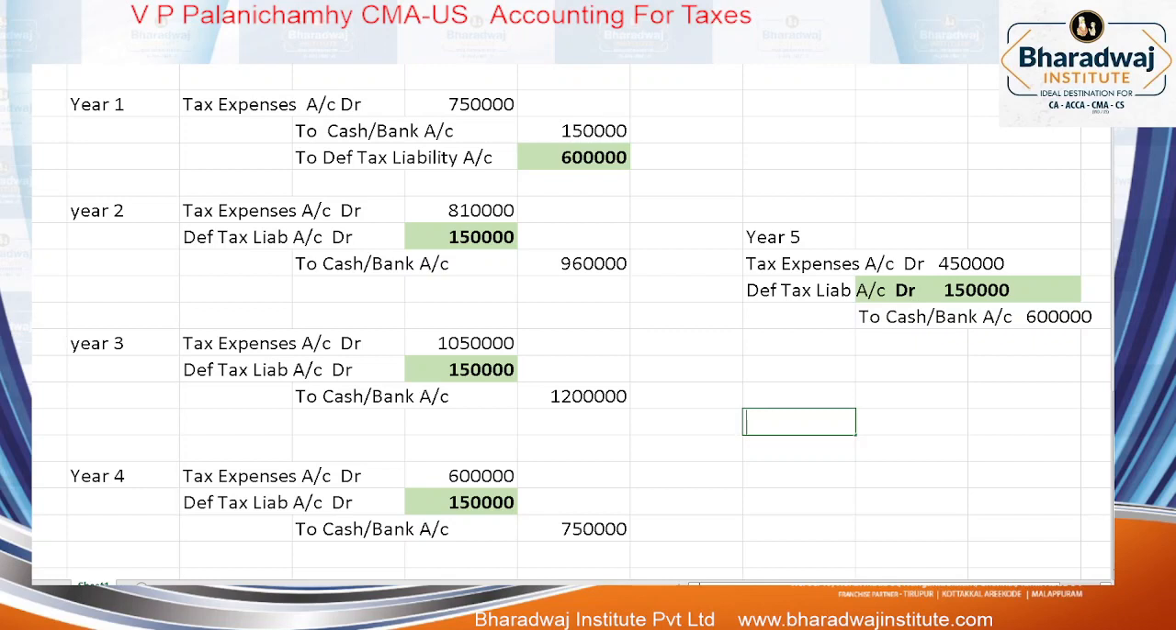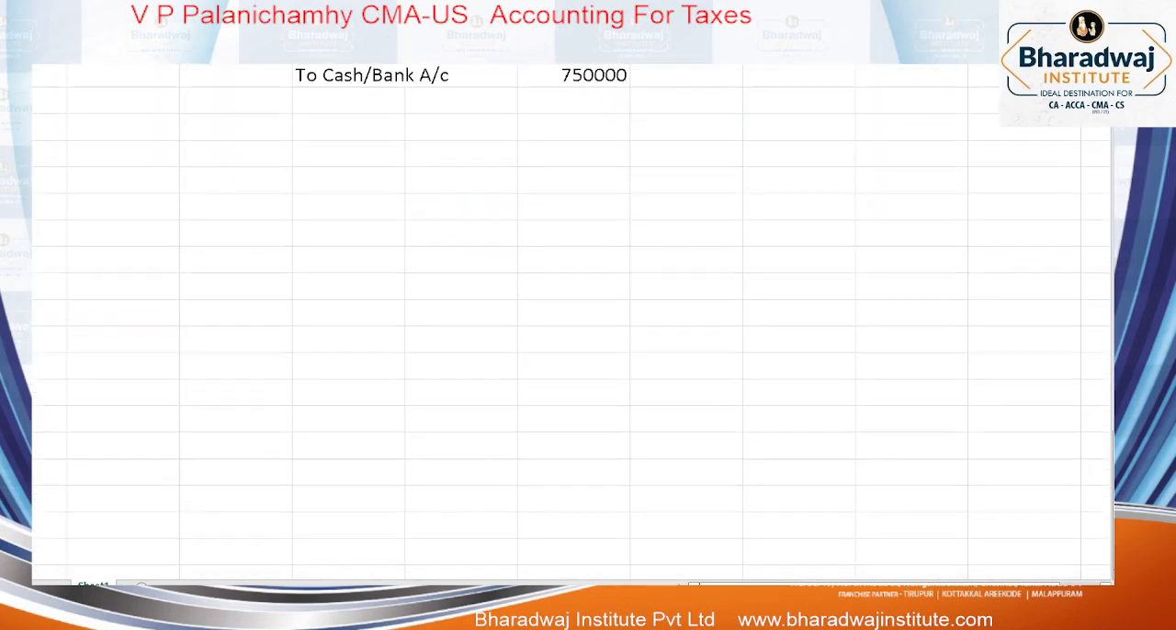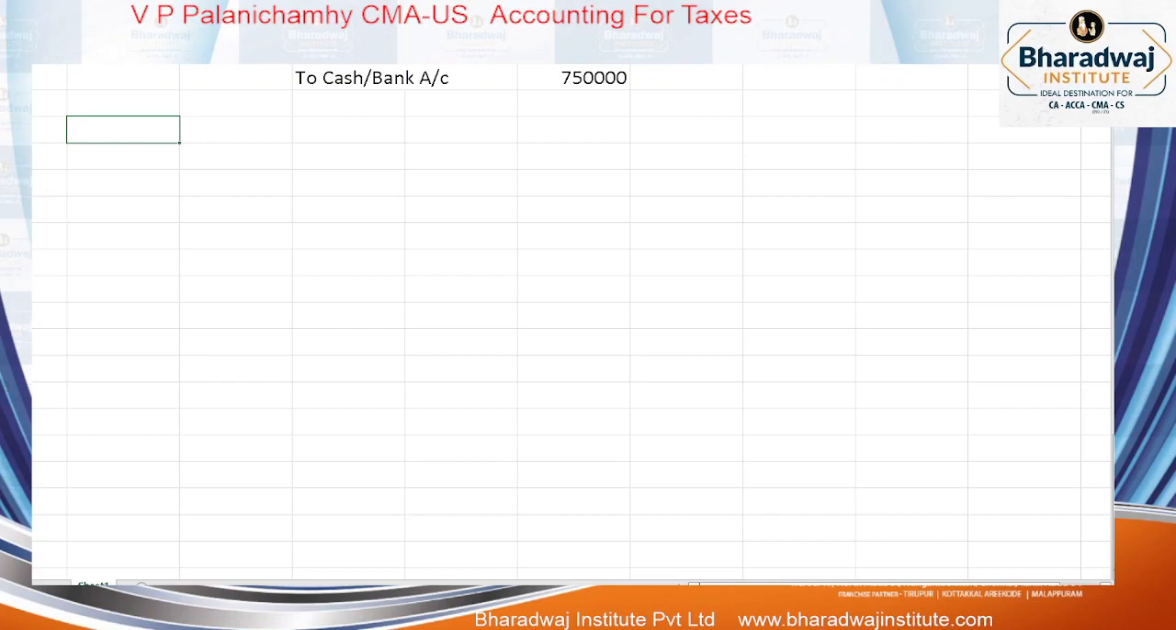You would have understood one thing. There is something called as deferred tax liability. Now there should be something called as what? Deferred tax asset. How to create? We will see. Shall we start? How to create deferred tax asset slash liability.